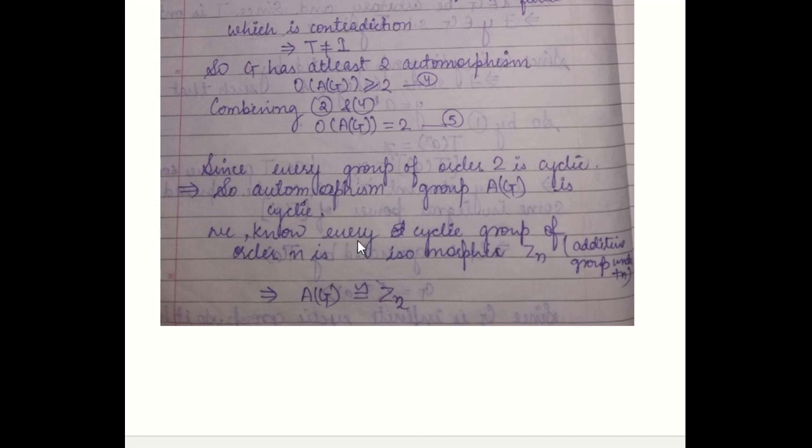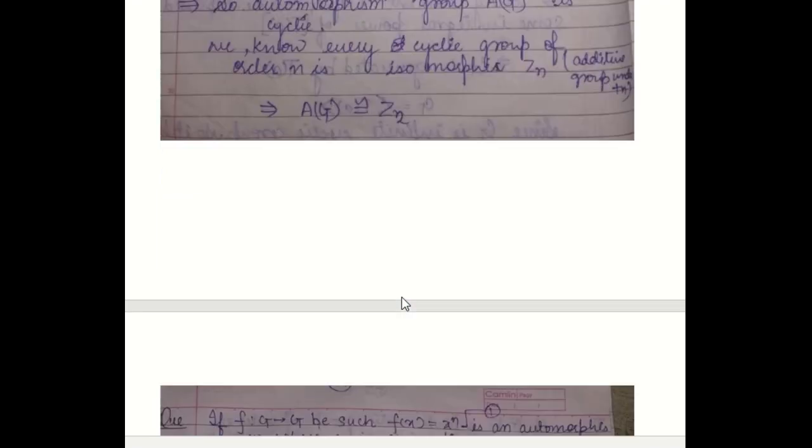Now we know every cyclic group of order n is isomorphic to Z_n, the additive group of integers modulo n. So here the order n is 2. So this group of automorphisms A(G) will be isomorphic to Z_2. This is the theorem.